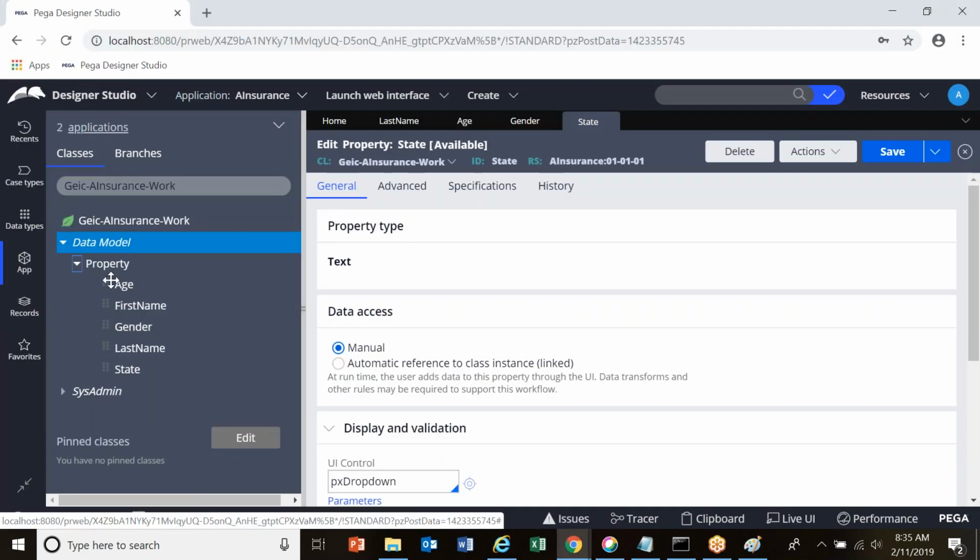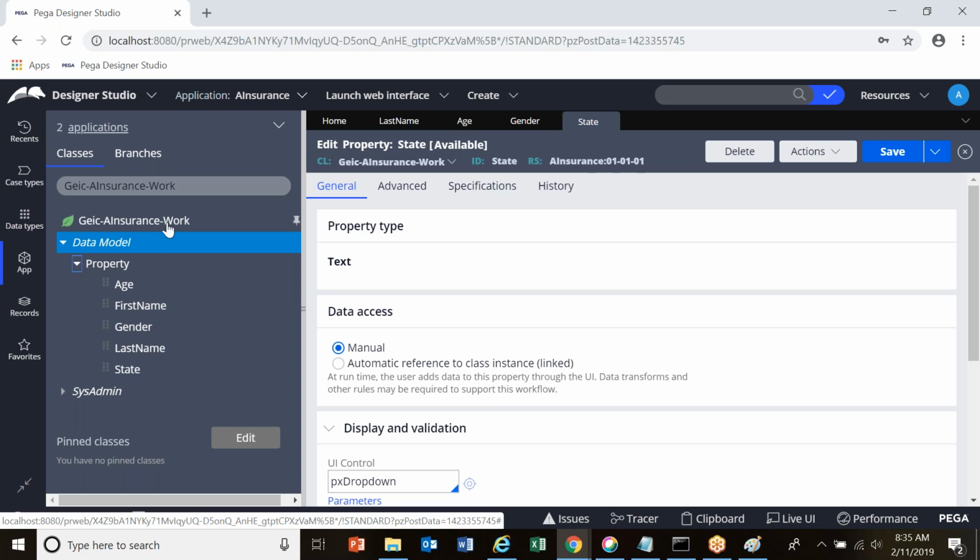See here, I have created 5 properties, which means how many instances have I created? There is a class called rule obj property class. So I have created 5 instances for that particular class, rule obj property. Similarly, what is the instance class of a section? Rule obj section is the instance class of a section rule. If I am creating a section rule, I am creating an instance of the class rule obj section.